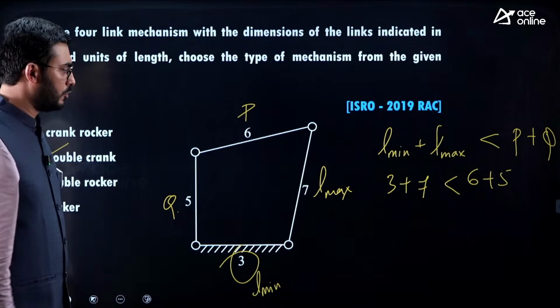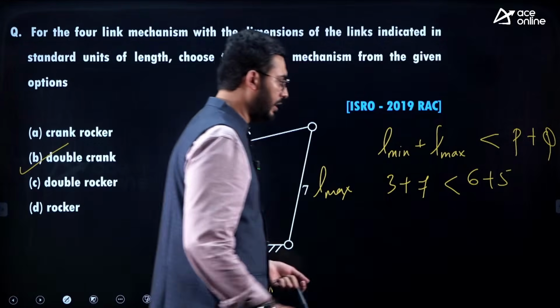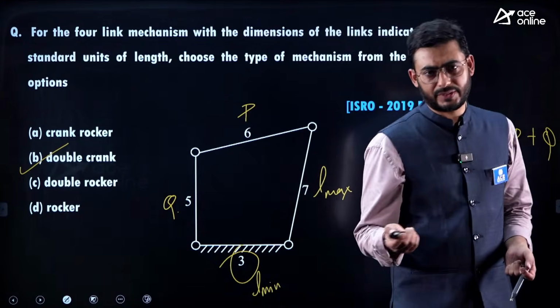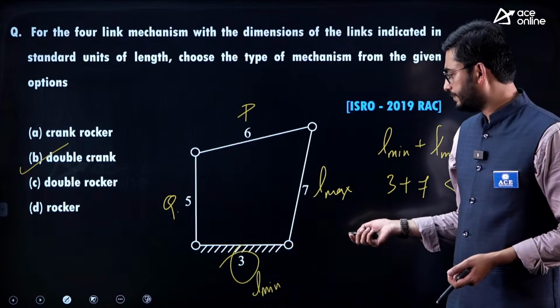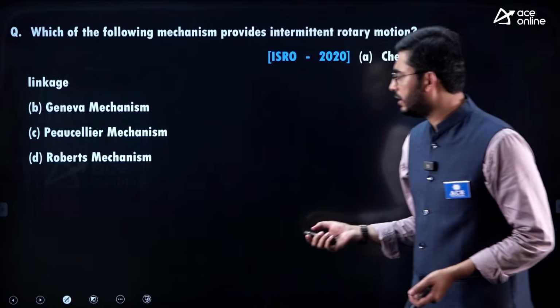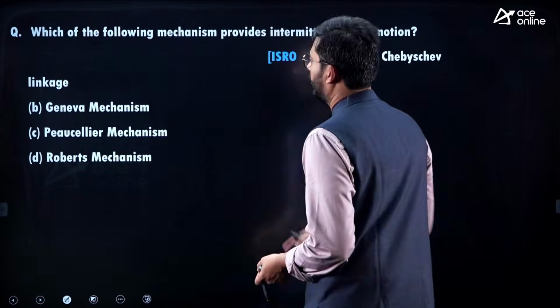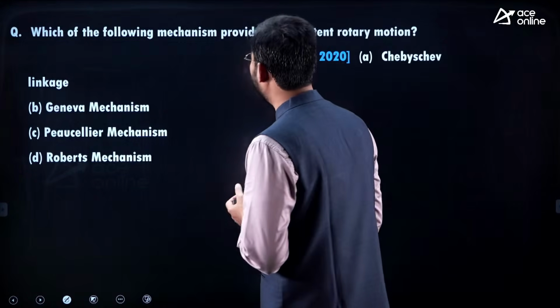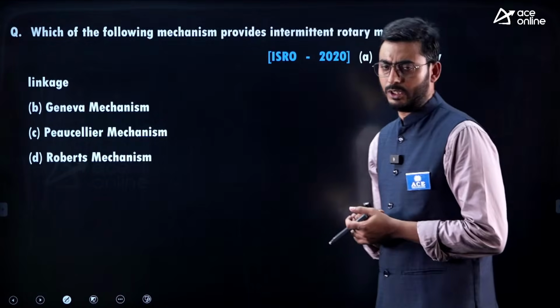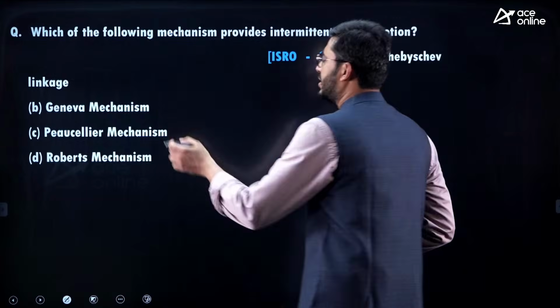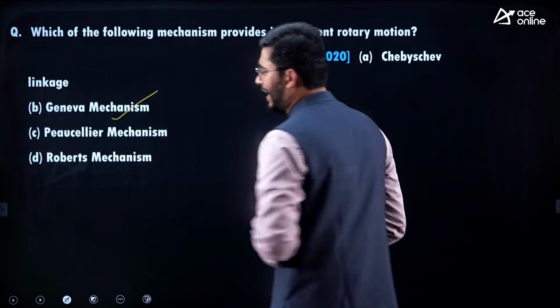Okay. So this is another type of question from Grashof's law and we have seen even from velocity analysis. Now let's see another question. Here it says, which of the following mechanisms provides an intermittent motion? So intermittent motion is provided by the Geneva mechanism.